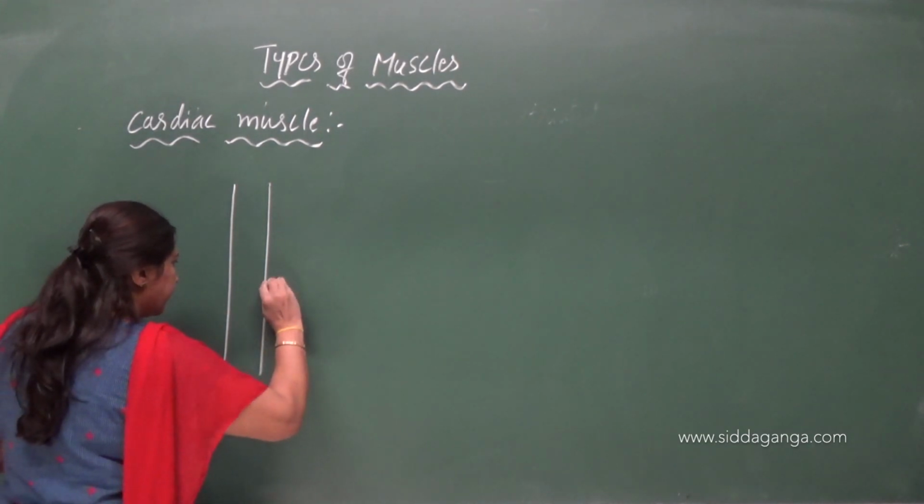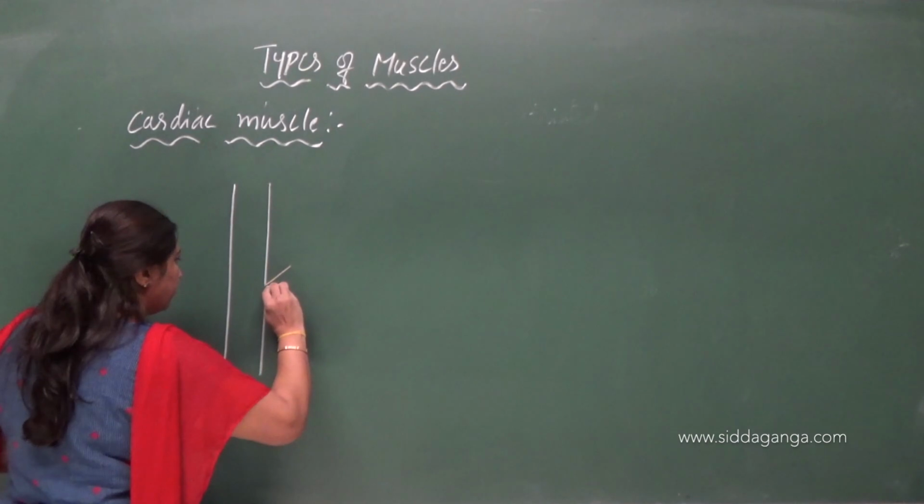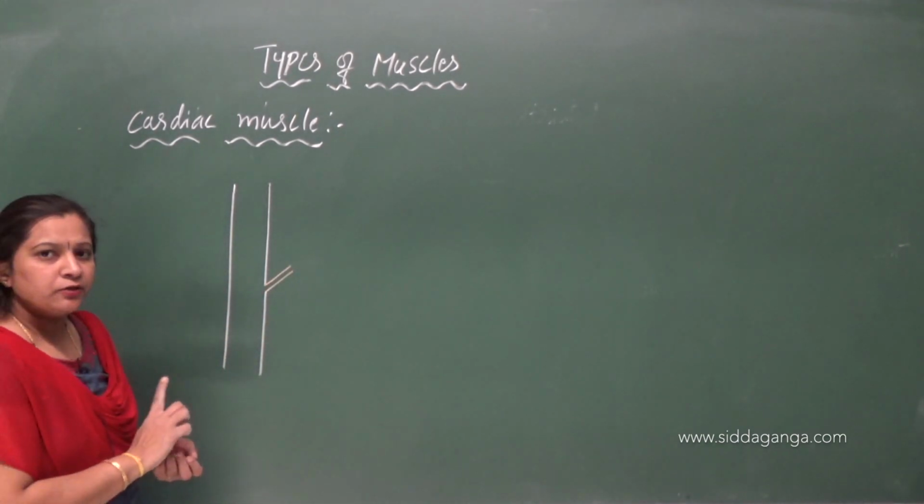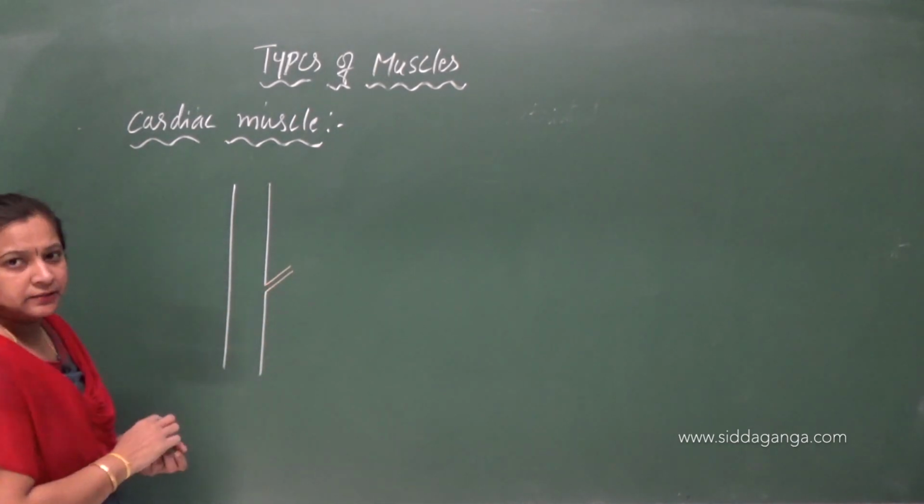But here we can see the presence of branching. Did you find this type of branching in skeletal muscle? No. So here branching is present.